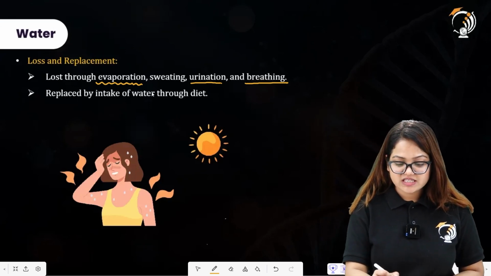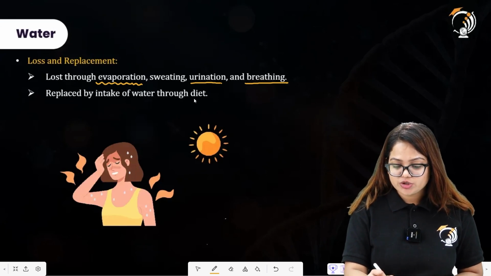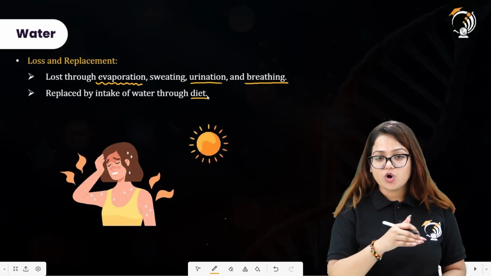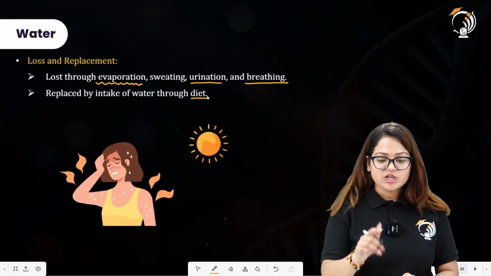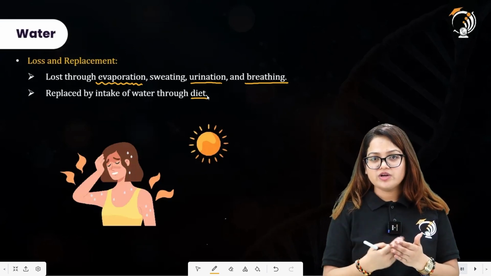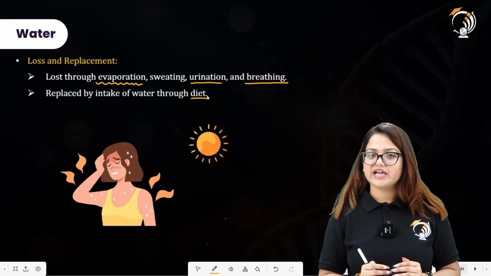The second point here says replace by intake of water through diet. So how can we replace all of the water lost through all of these processes stated in point 1? We can have more and more water in order to be healthy, in order to be hydrated.